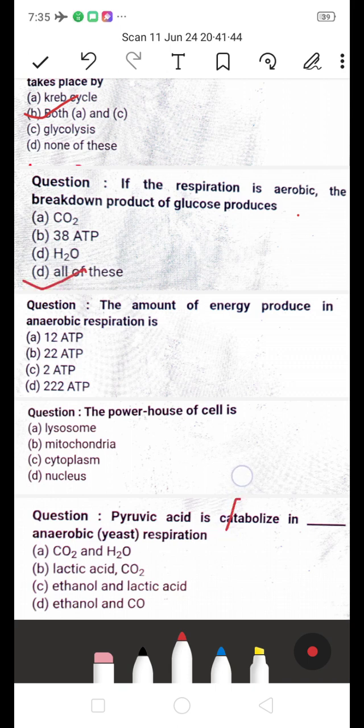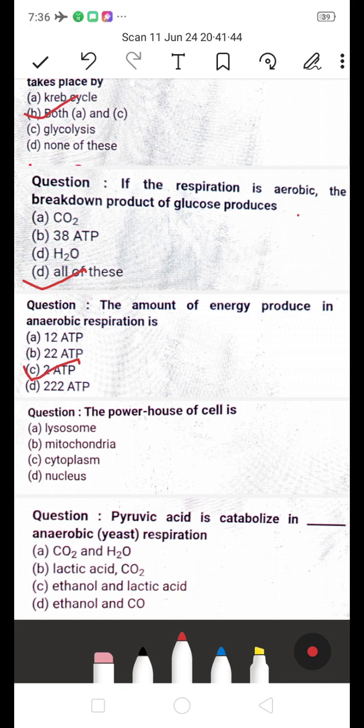Next, the amount of energy produced in anaerobic respiration. They are asking about anaerobic respiration. Is it 12 ATP, 22 ATP, 2 ATP, or 222 ATP? Which is the right answer? The amount of energy produced in anaerobic respiration is 2 ATP. If they ask about aerobic respiration, the breakdown product of glucose produced means all of this.